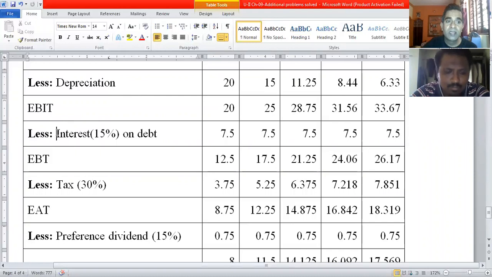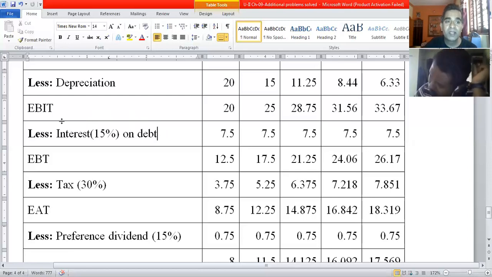Similarly, interest on loan or interest on debentures also has a tax benefit. Whatever amount is paid as interest on debt is deducted from the taxable income. To that extent, the company will get tax benefits.